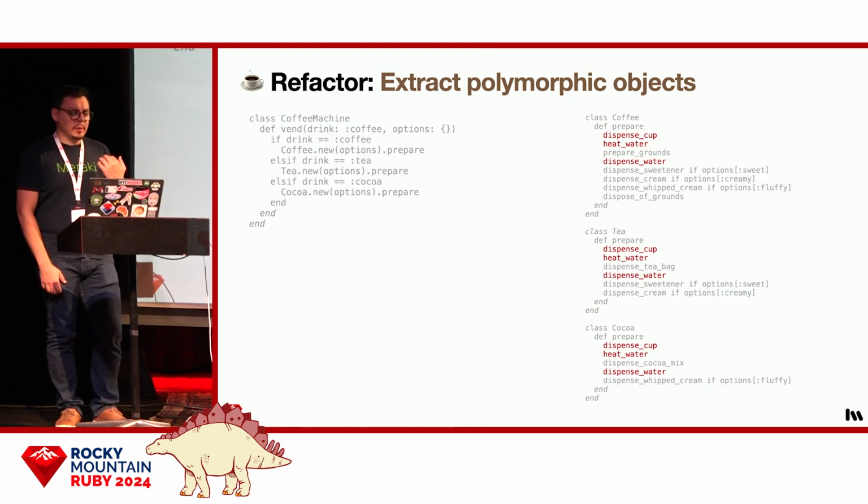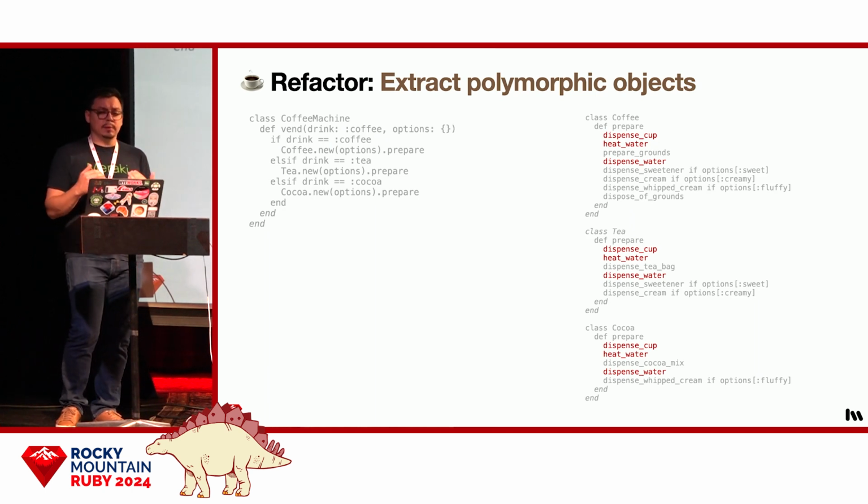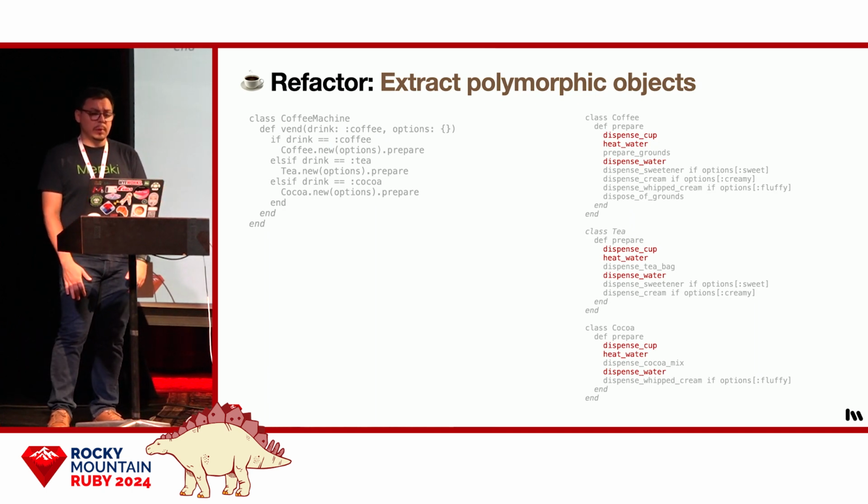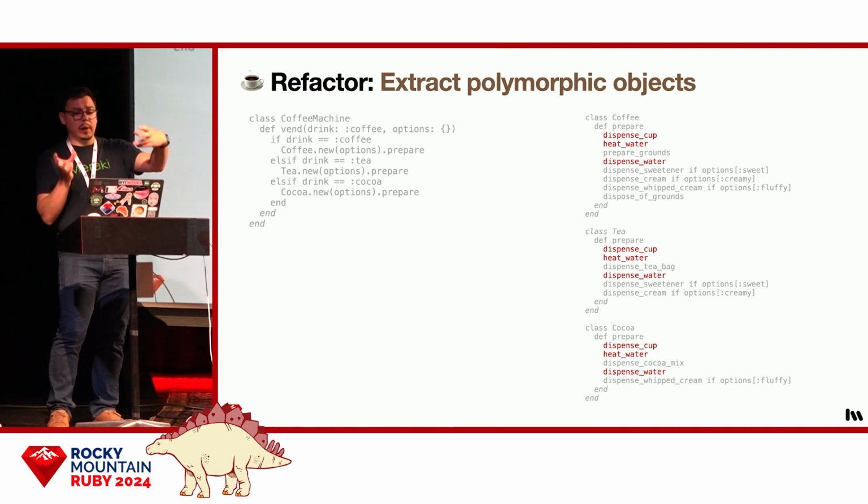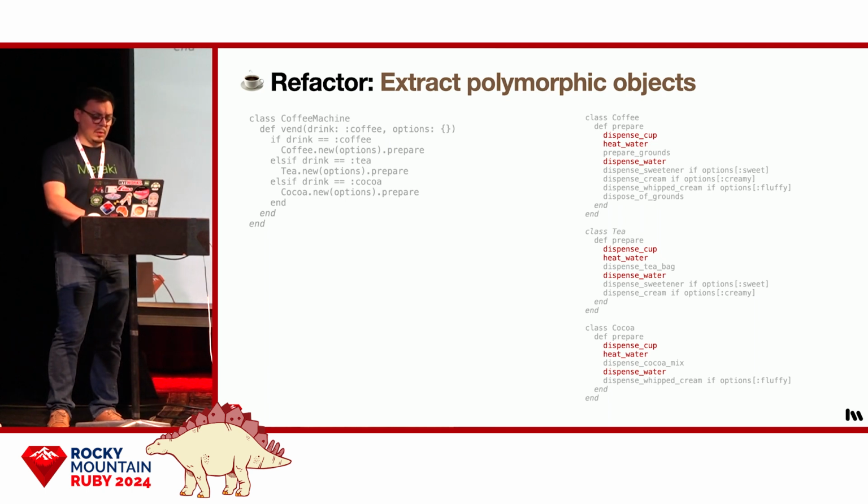Now, you might have noticed that there's duplication between the classes. The calls to dispense cup, heat water, and dispense water are all present in every class. We actually want that duplication. It makes understanding each of the algorithms much easier, since the whole algorithm is there for each beverage. So we do not want to DRY up the algorithms per se.